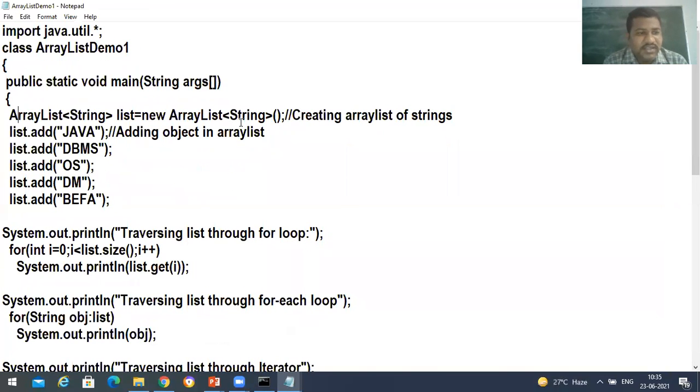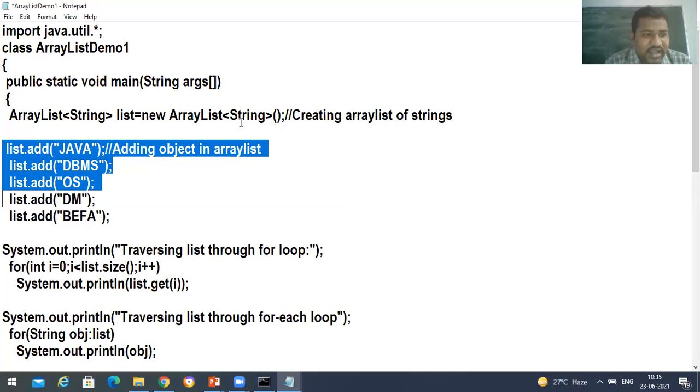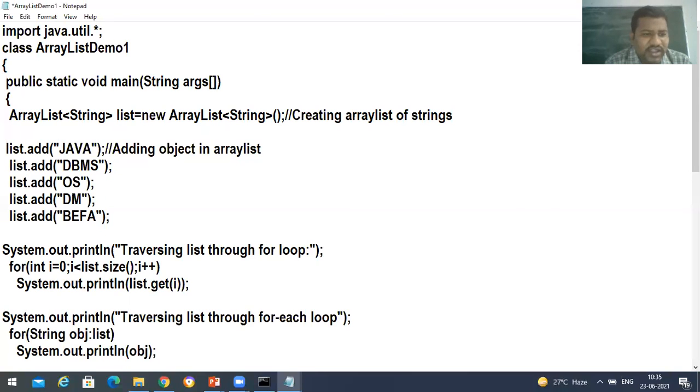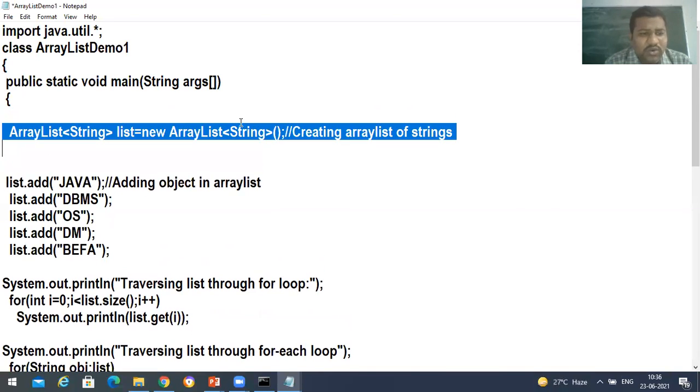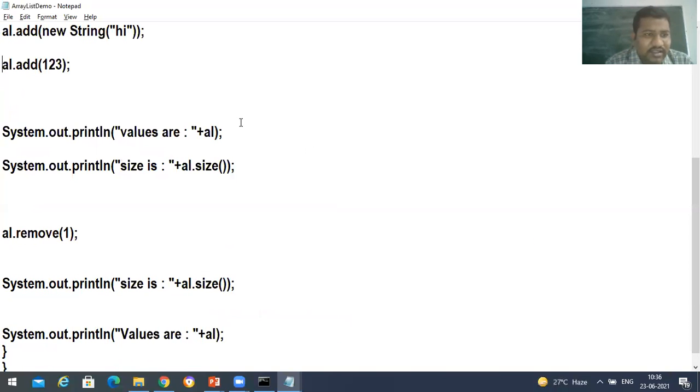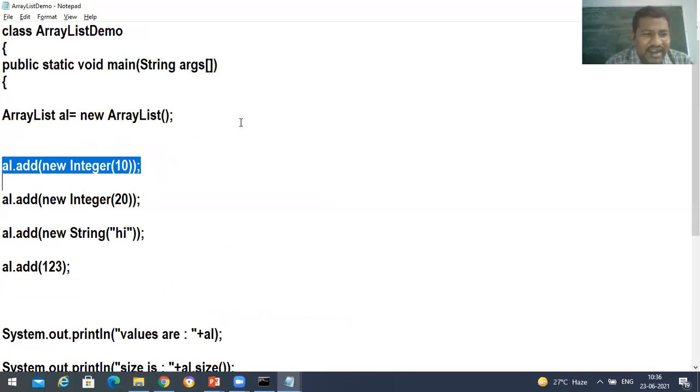See, what happens is I would like to create a list, an array list, and in that array list I would like to go with only string objects. You can observe this program. There is nothing restricting the type here. I can add any values here.